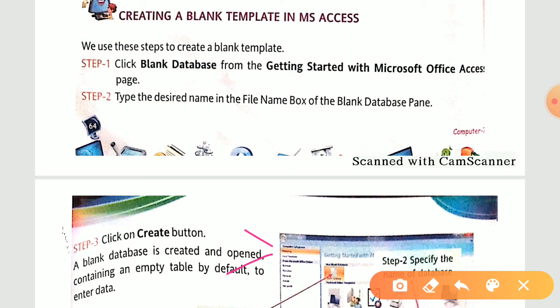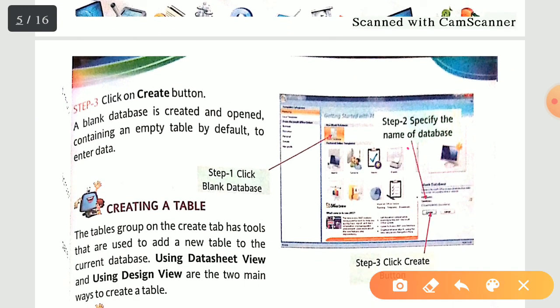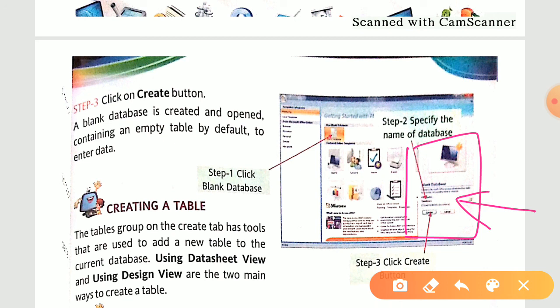Step number 2, type the desired name in the file name box of the blank database pane. Now what do you have to do? In the second step you have to provide your name here, just like in the template you have given. Fine. Step number 3, click on the create button. Then again you have to hit this create button and your simple database will be created. Right now we have studied 2 ways in which we can create our database. First one using a template, and second one how we create our blank database.